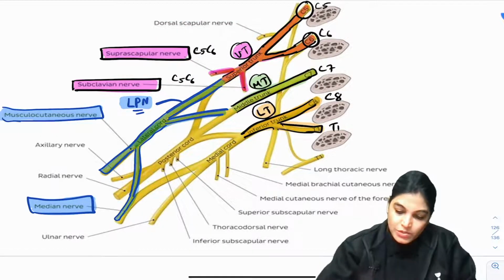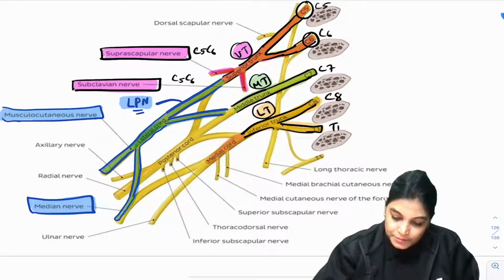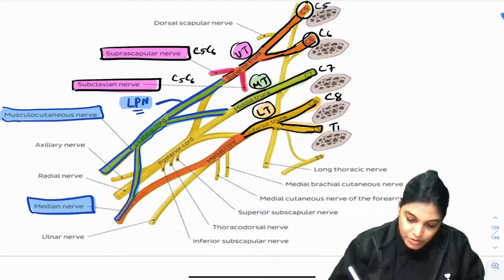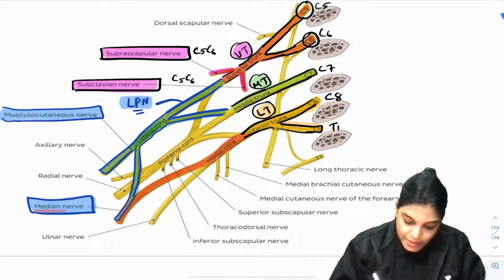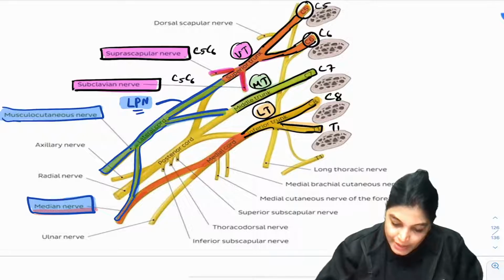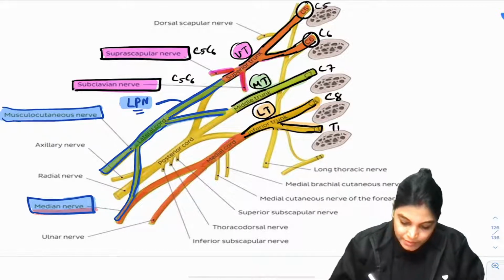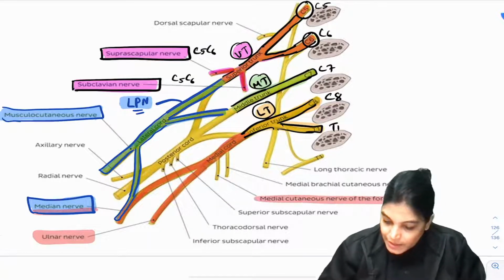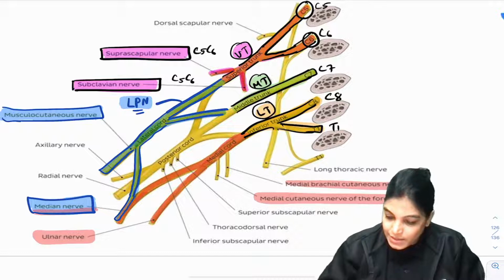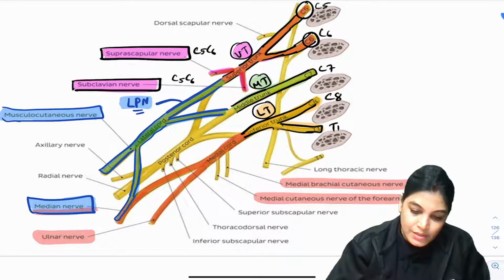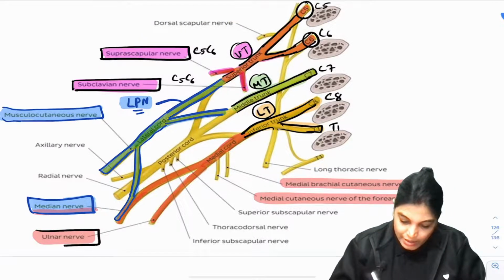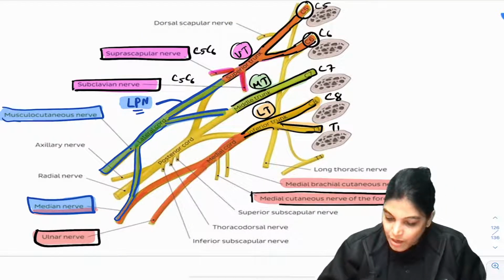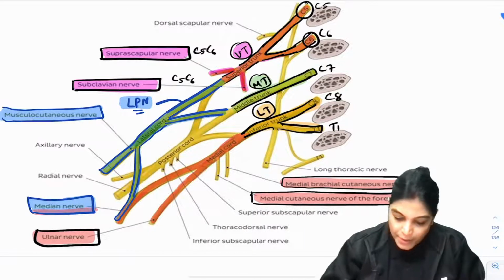Now let's focus on the medial cord. Now this is the medial cord which is formed by the anterior division of inferior trunk, and it is contributing to form the medial root of median nerve. Okay, so here it is also contributing to form the median nerve, but its medial root. Other than that, it gives the following branches. It is giving ulnar nerve, it is giving medial cutaneous nerve of forearm and medial cutaneous nerve of arm. So yes, see here. So this is the ulnar nerve, this is medial cutaneous nerve of forearm, and this is medial cutaneous nerve of arm.